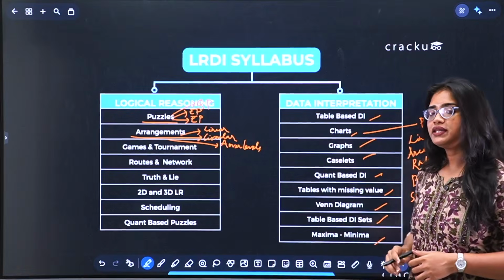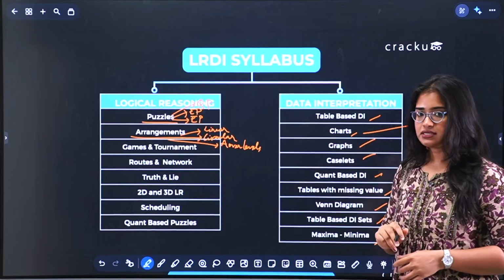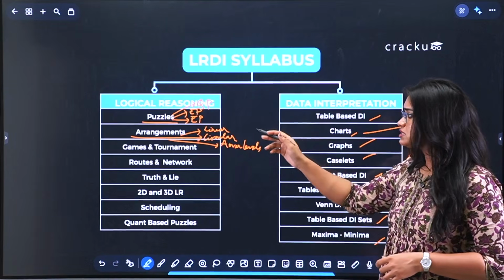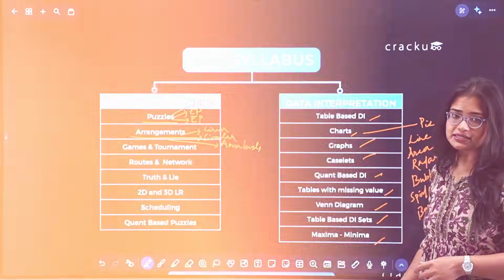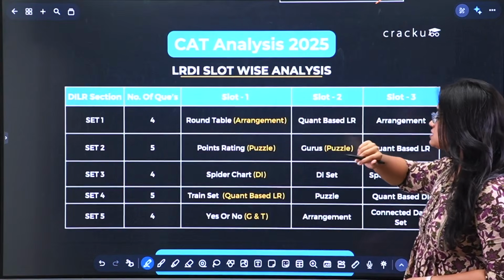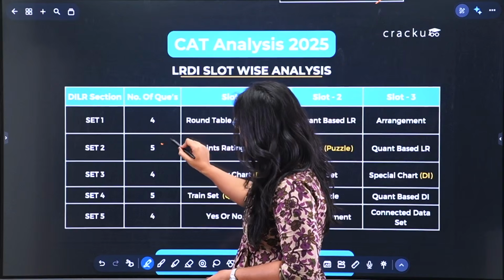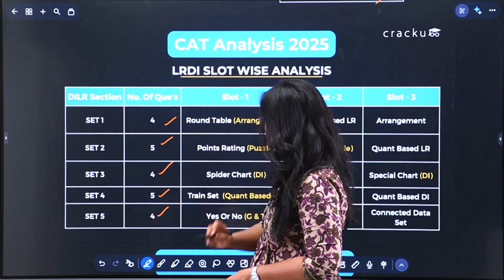Now the tricky part with LRDI is that the line between LR and DI has got blurred over years. Now you will see a lot of sets that combine both. You will see puzzles with a lot of calculations, and therefore you need to be strong on both the sides. Now coming to LRDI slot-wise analysis of CAT 2025, here you will see 2 sets having 5 questions each and 3 sets having 4 questions each came in the exam.